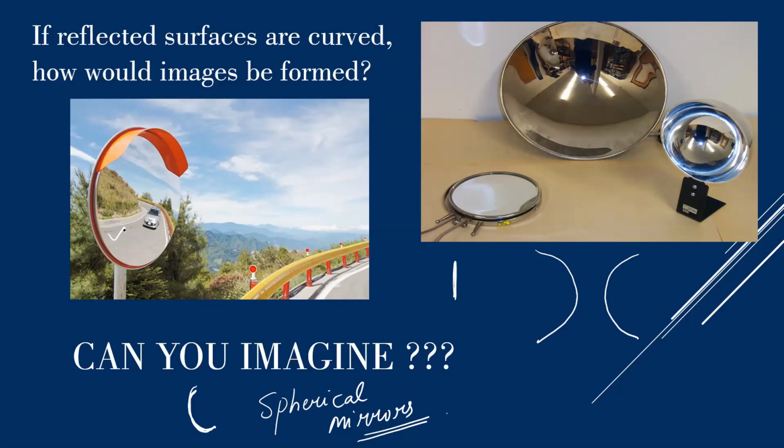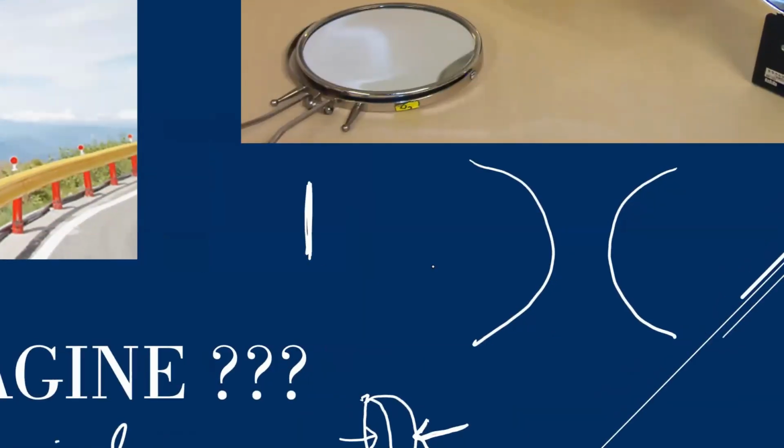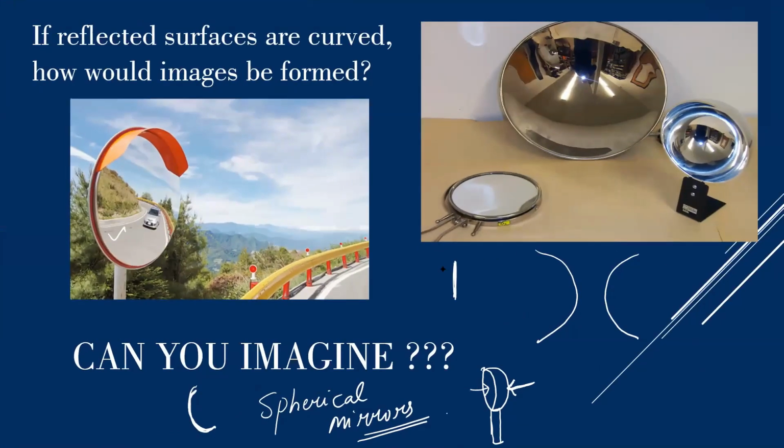Again, have you ever seen your image inside a spoon? You know how the spoon is, the shape of the spoon. So this is the curved part inside and this is the curved part which is outside. This will give rise to two types of spherical mirrors. The inside curved part is called a concave mirror. Because it's a cave, it's going inside, it is called a concave mirror. The mirror which is curved outside, for example, this part of the spoon, is the convex part.